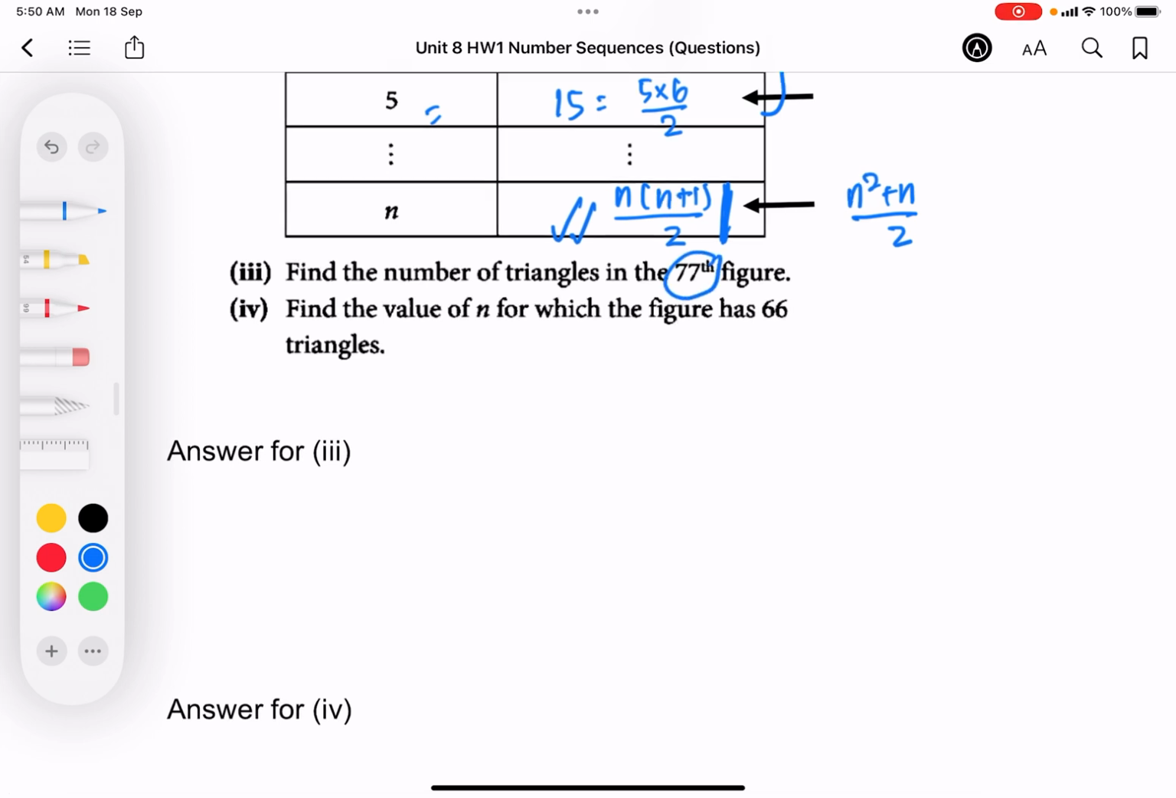So using our general form that's obtained previously, we can substitute 77 into this. And eventually we will get 3003. And for the next part, it says find the value of n if the figure has 66 triangles.